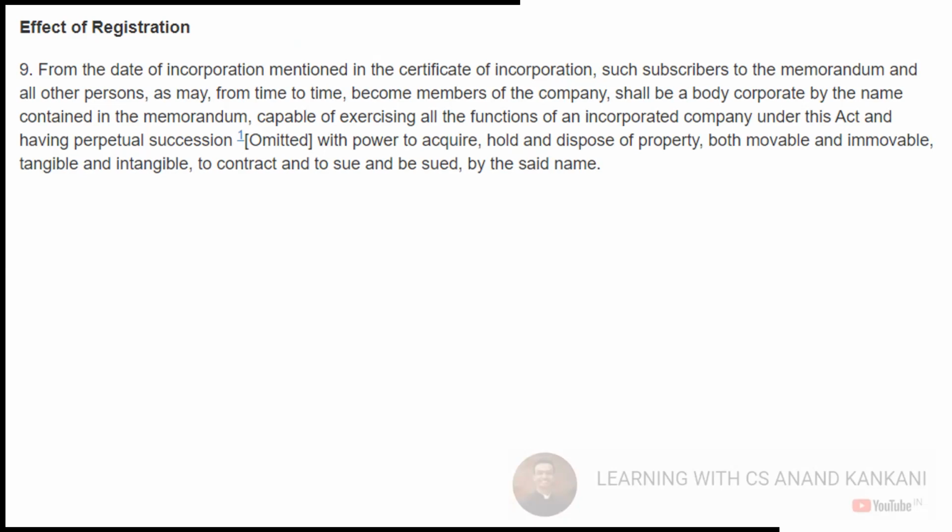Now tell me, I have one question. Larsen and Tubro, these two were the promoters of L&T and they had subscribed to the memorandum of association of L&T. And this was, I think, 1938. L&T was set up in 1938. Incorporation year, business and commercial knowledge, right? 1938. Okay. So L&T was set up in 1938.